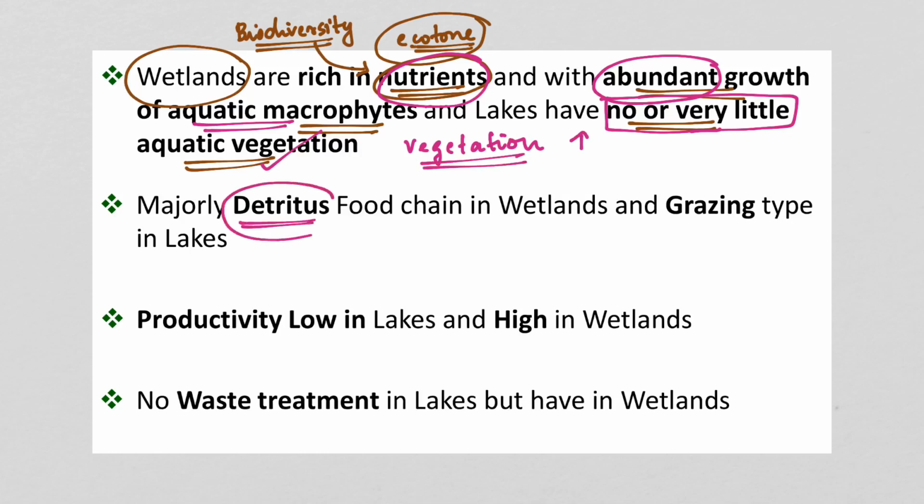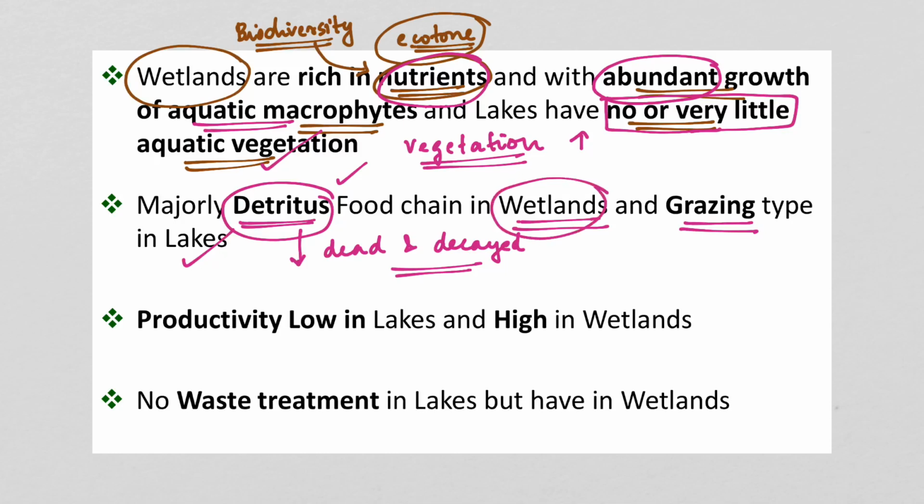Majorly detritus food chains are found in wetlands, and the grazing type is found in lakes. Now, what is meant by detritus? It means dead and decayed organisms. So majorly we can see the detritus food chain in wetlands. That means the food chain which begins with dead and decayed organisms.